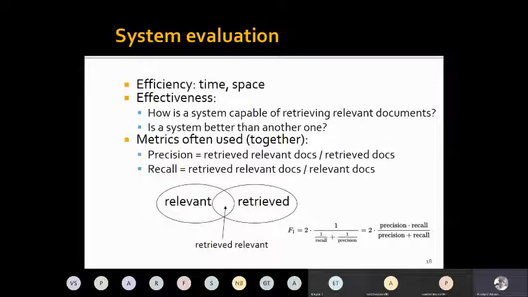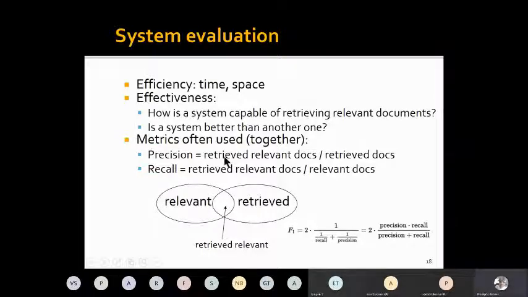That's why the retrieved and relevant subsets that you can see here are not overlapping each other. The retrieved set is what is returned by the search engine. Relevant is the set of documents which are actually relevant to my search query. And their common set is the only set of documents that are useful to me, because these are the retrieved relevant documents.